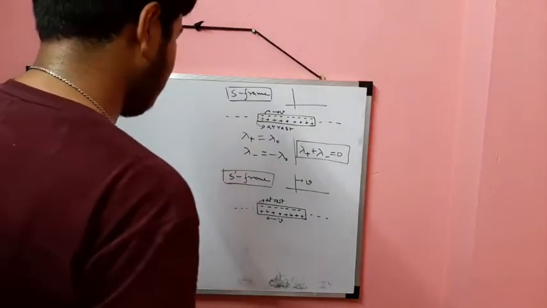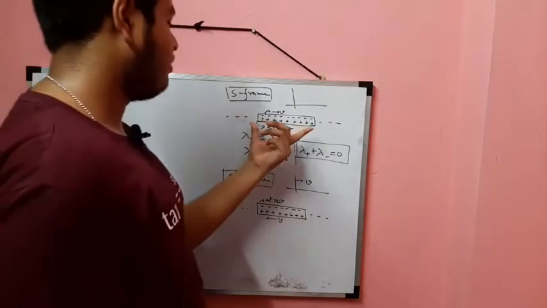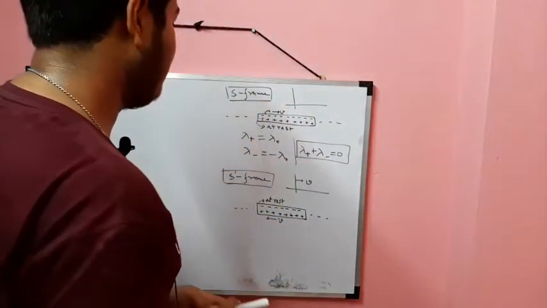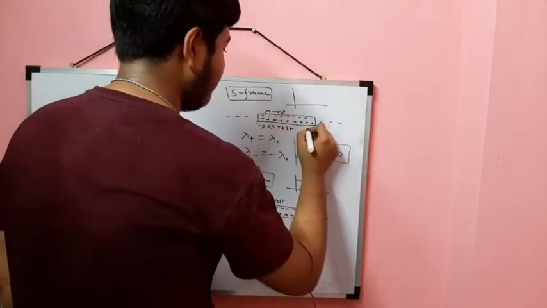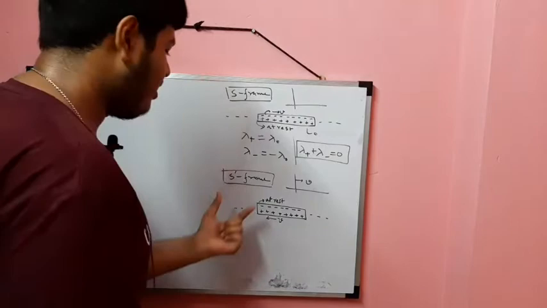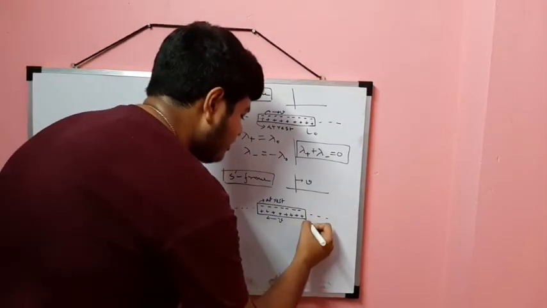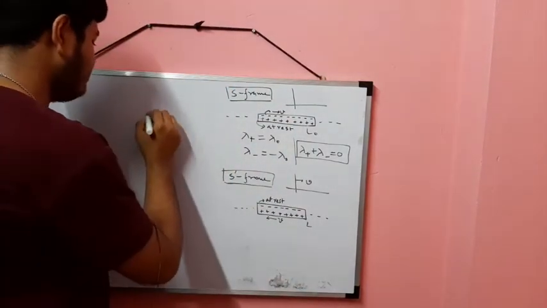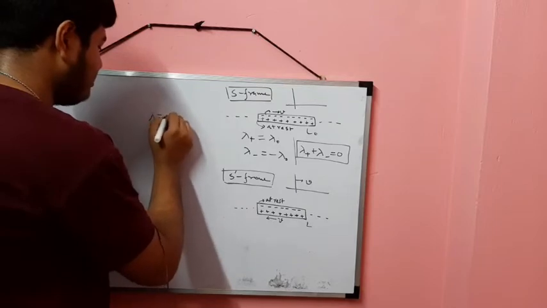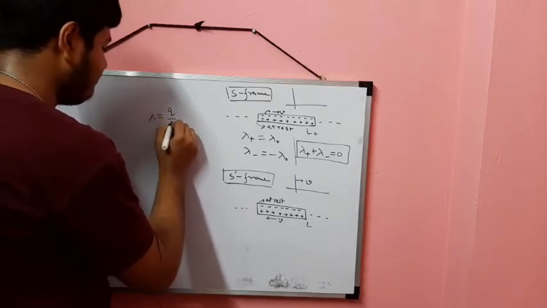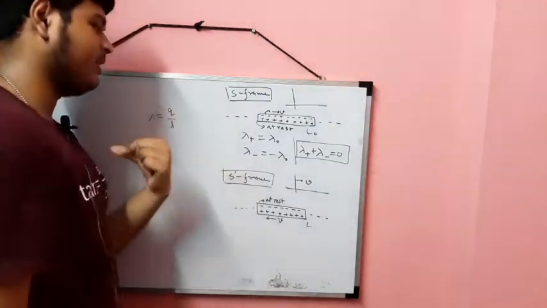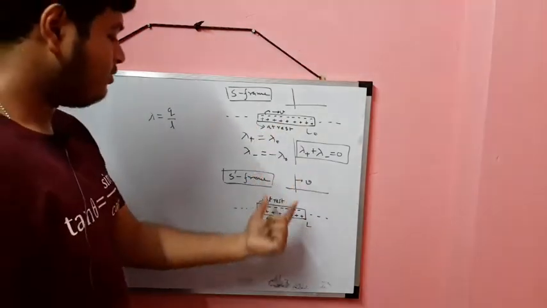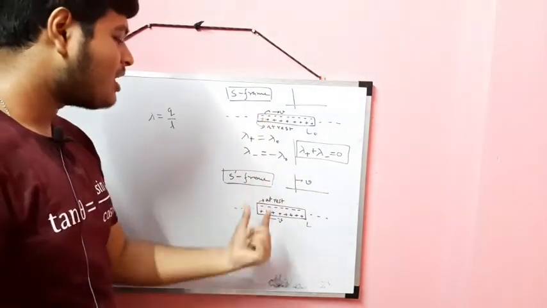If I measure the wire from the S frame, let the length of the wire be L naught, and if I measure the length from the S prime frame, let it be L. Now we know linear charge density lambda is Q by L, total charge by length. Here the length will be shorter but the charge will remain the same.